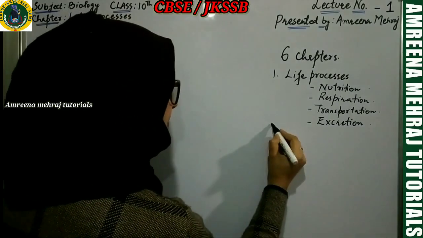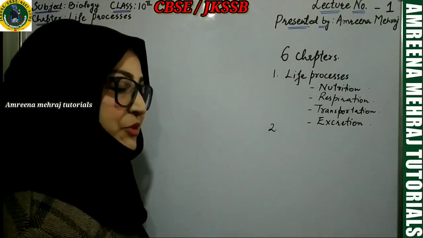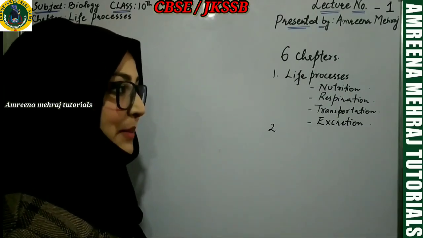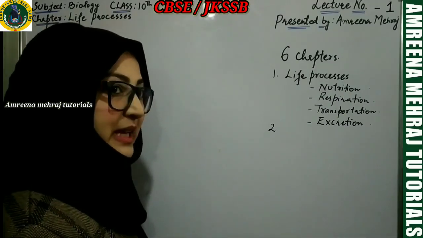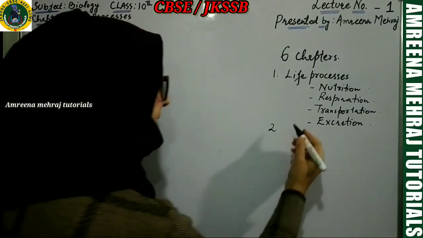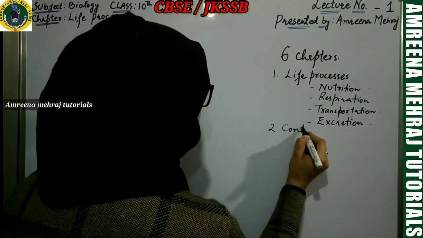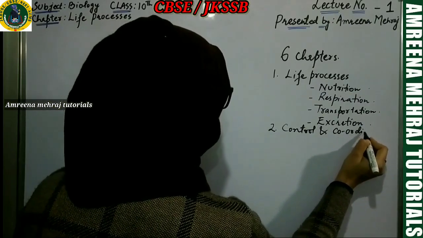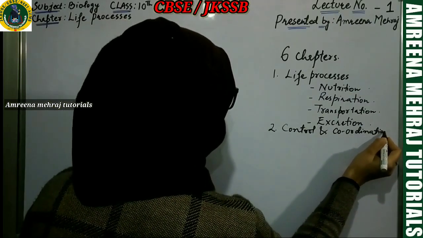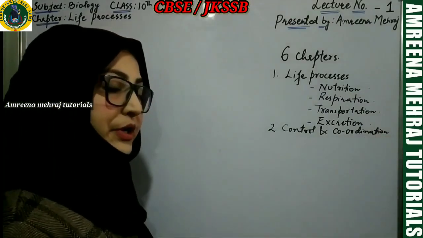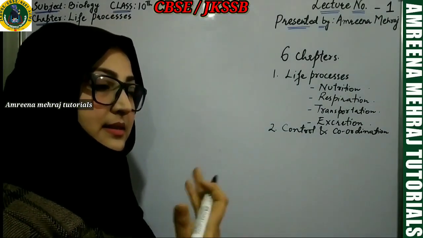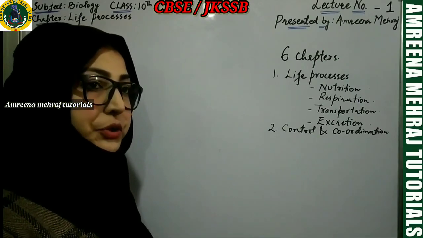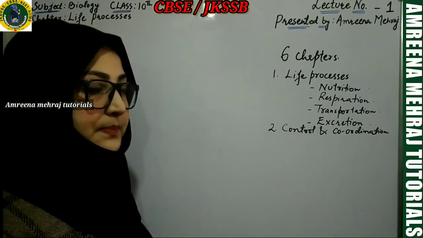The second chapter is basically a life process, but considering the length and importance of that chapter, NCERT has placed that as a separate chapter. That chapter is control and coordination. In this chapter, you are going to deal with the nervous system in human beings, and you are going to understand the human endocrine system.